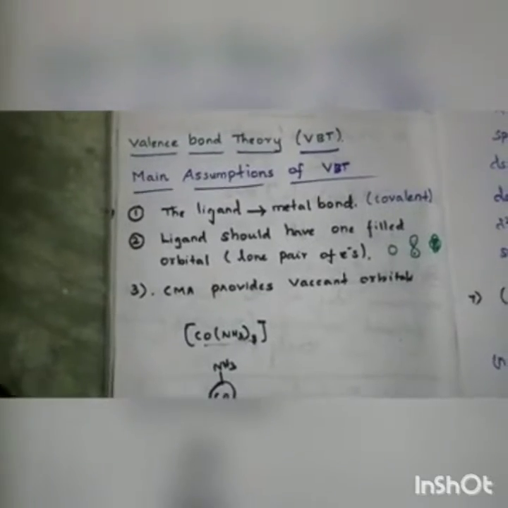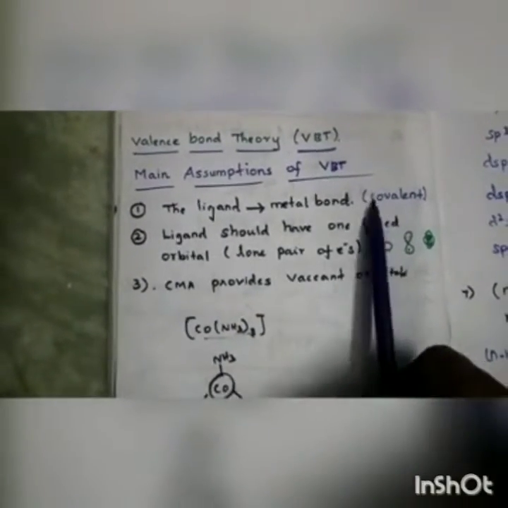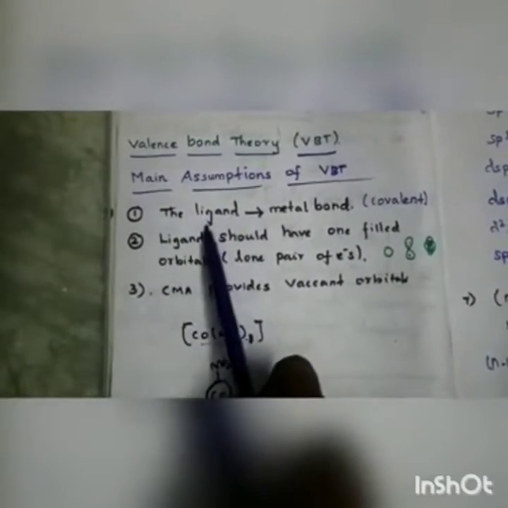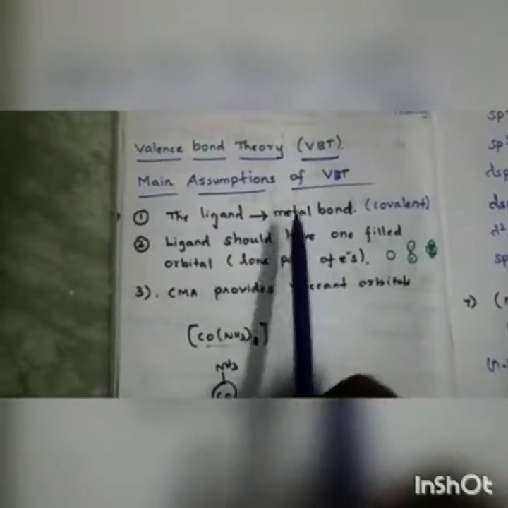What is meant by covalent? Last year we studied what is an ionic bond, a covalent bond and a coordinate covalent bond. A covalent bond is formed due to the sharing of electrons between the ligand and the metal atom, or central metal atom. This is the first point.